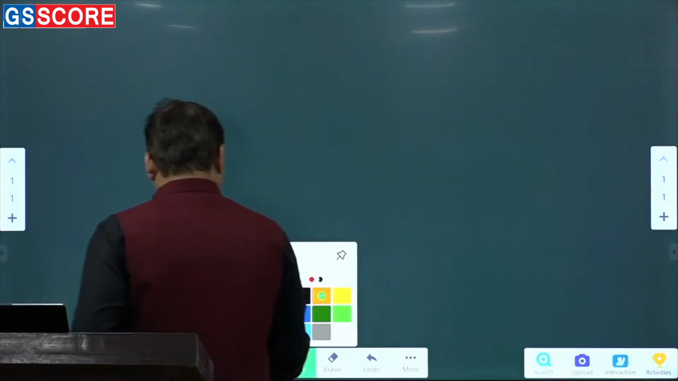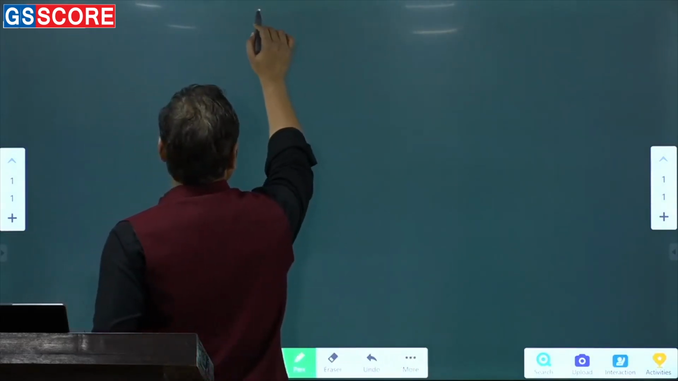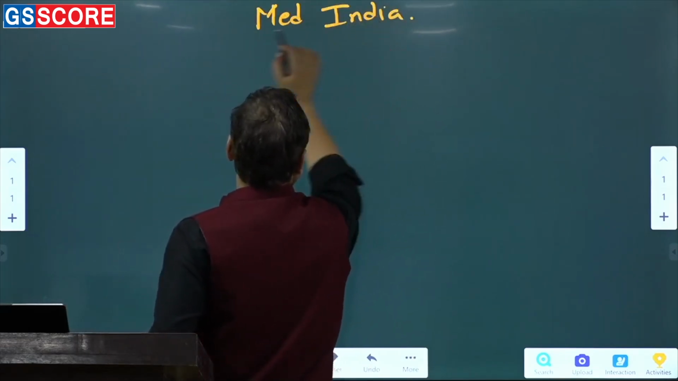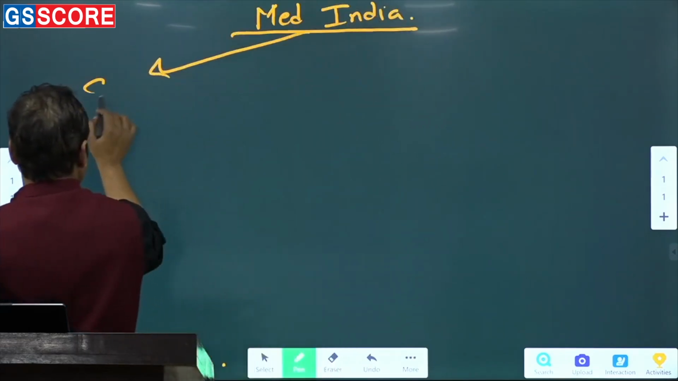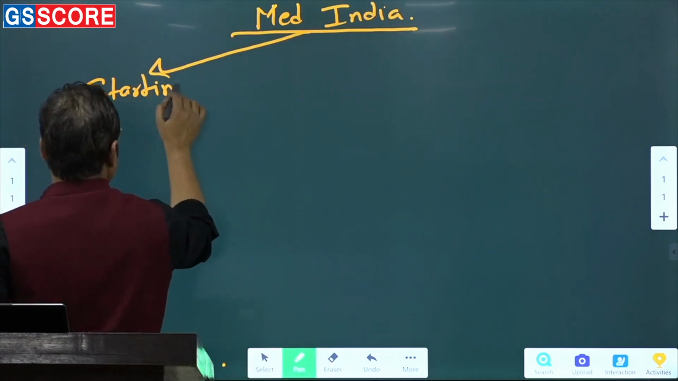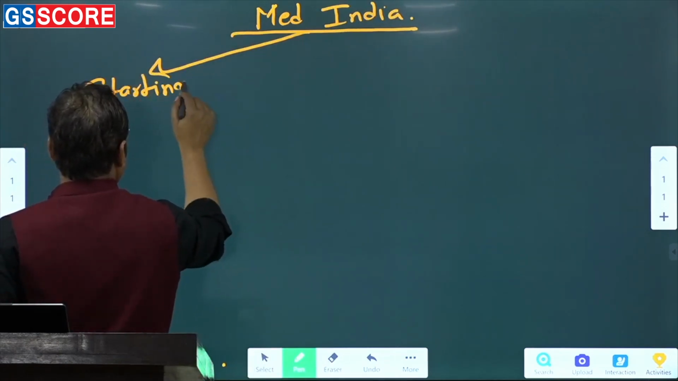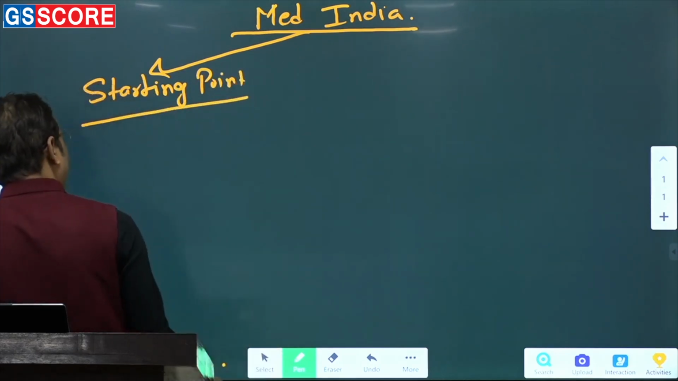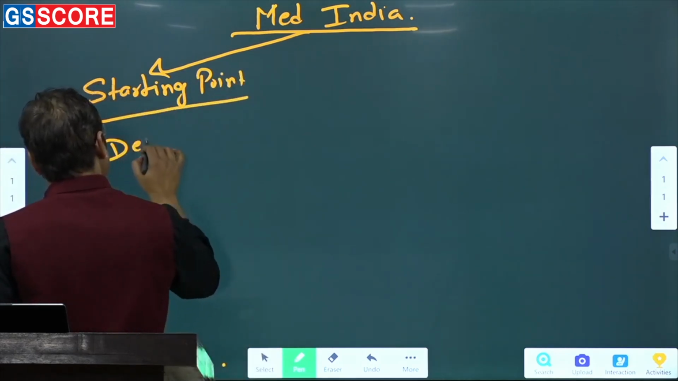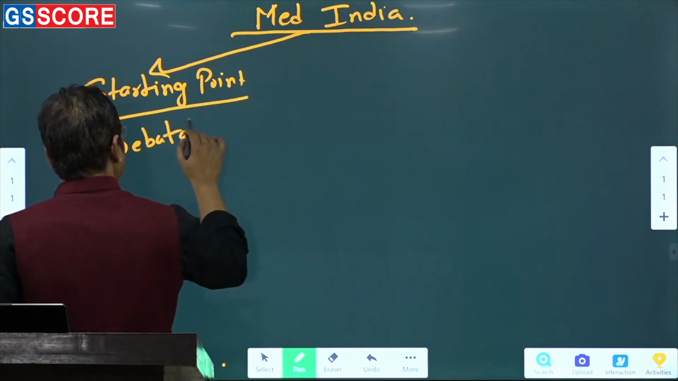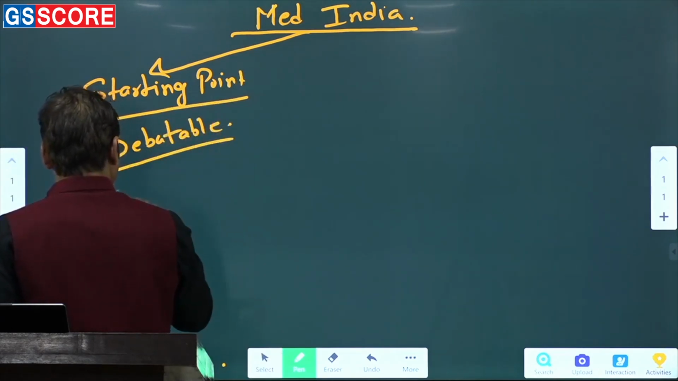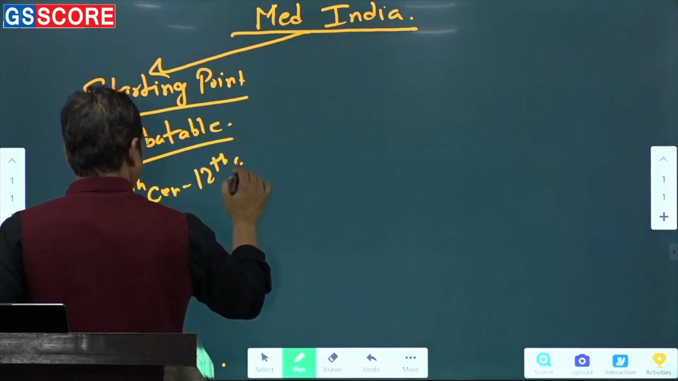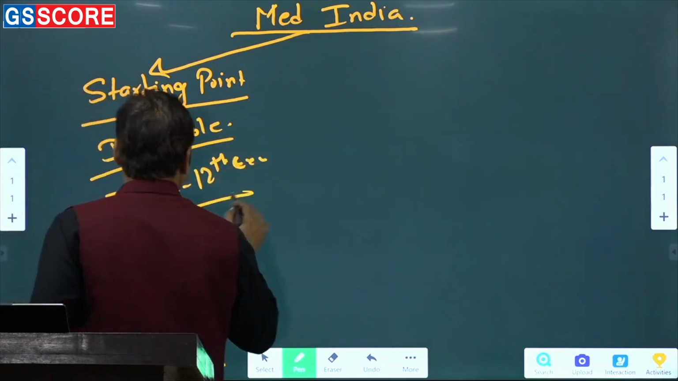Okay, fine. So I was just discussing that when it comes to medieval India, if you go for the starting point of medieval India, in that case, it remains controversial. Not controversial, rather it's best to say it is debatable. Why? Because the period between the 7th century to the 12th century is a very dicey period.